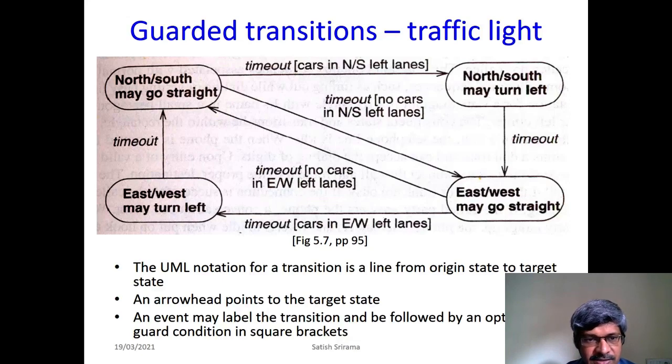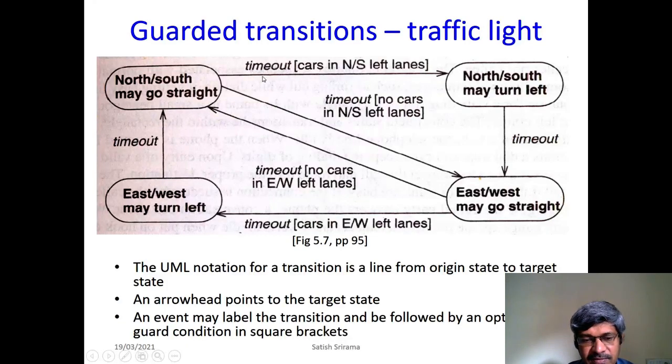We already have seen that states will be represented by these rounded rectangles. The transitions are shown as these lines going from the origin state to the target state. The arrowhead always points to the target state. And the events are these ones.